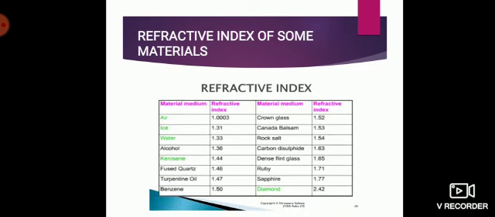Okay, now here if you look at this table, this gives the refractive index of some common materials which are seen around. Here left side you have different materials and right side the value of refractive index. If you observe this table very carefully, the last one, diamond, the refractive index is 2.42, and if you compare it with air, it is 1.0003. So here diamond is optically denser than air, which is optically a rarer medium.